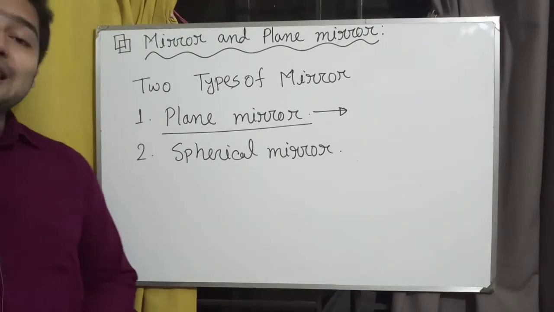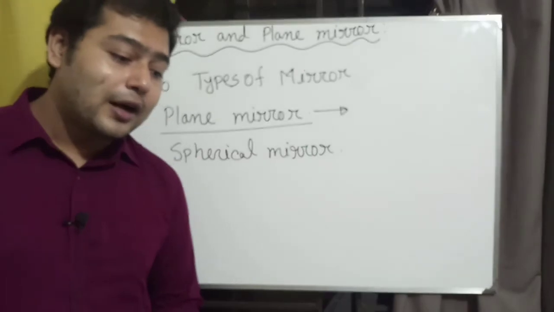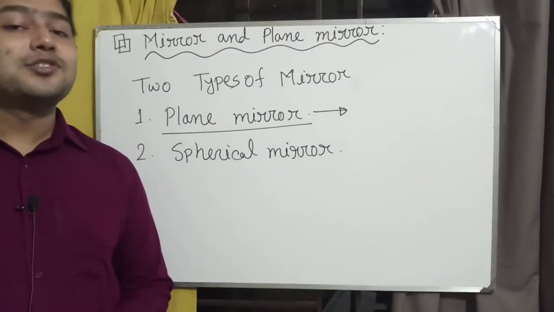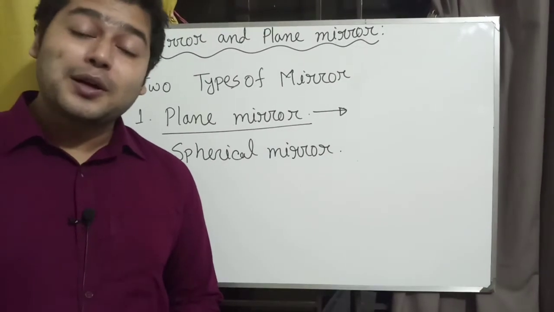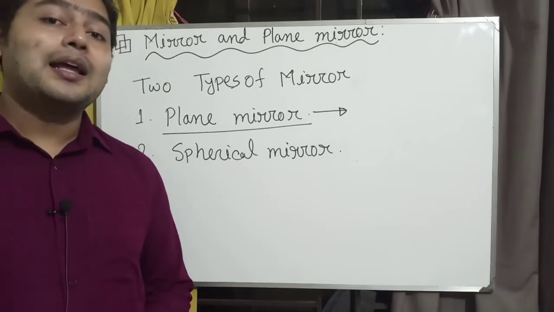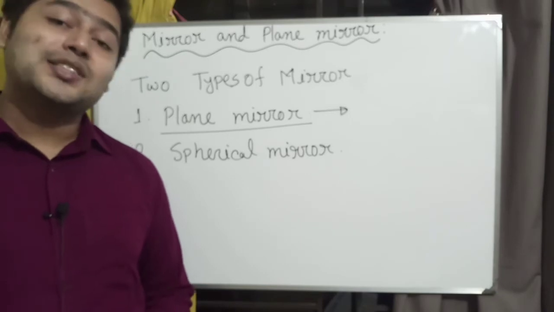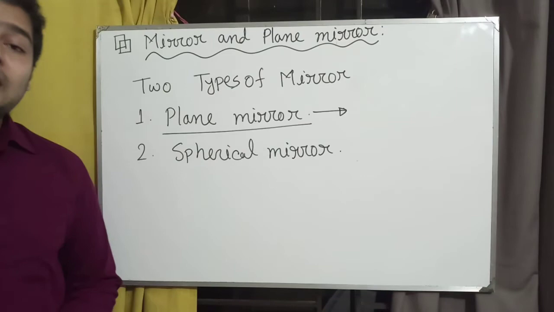You have to remember that the first part of the mirror reflects 4% of light, and the second part reflects another 96% of light, and so it forms a 100% clear image.